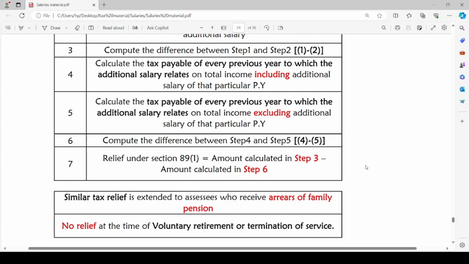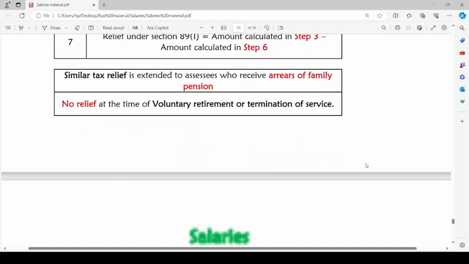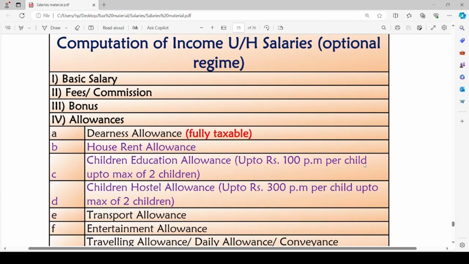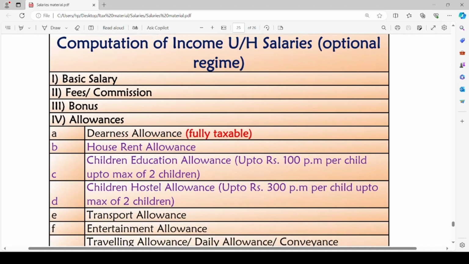Similar tax relief is extended to assessees who receive arrears of family pension, and no relief is provided at the time of voluntary retirement or termination of service. With this, we have discussed all the components which are attributable in computation of income under the head salaries. Now, in the beginning, we discussed how salary is computed under the optional tax regime. In that, if you can see, I have highlighted a few points in purple color. These points represent those allowances which are not allowed under the default tax regime.